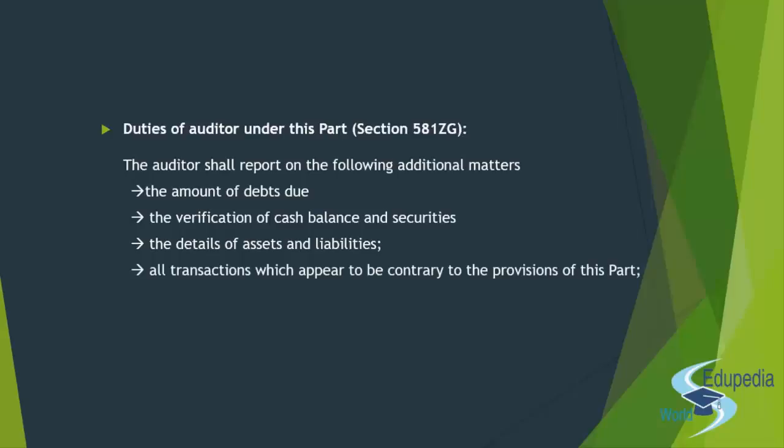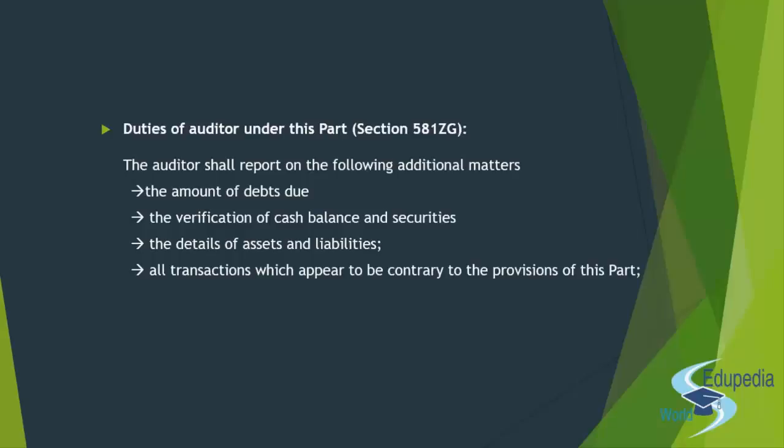But since it's a producer company, the operations are a little different, right? So the duties of the auditor go beyond what they normally do in any other company. So section 581ZG basically discusses those additional duties that have to be performed by an auditor, right? So this says that okay, whatever is in 143 will be followed as it is.